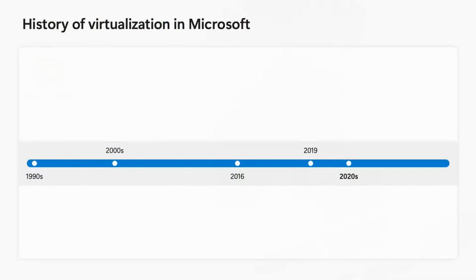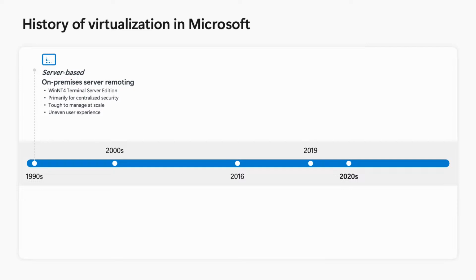So before we jump into that, Jordan, can you share some more about the history of the protocol and how it evolved to the leading protocol in terms of performance right now out there in the market? For sure, Christian, would love to talk about that. So RDP as a protocol has been around for nearly 30 years now, and it started back in the 90s when we had a server and we needed to connect one computer to another. And over time, this virtualization has changed.